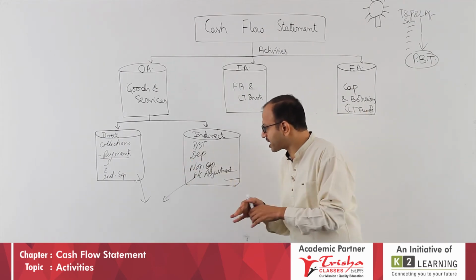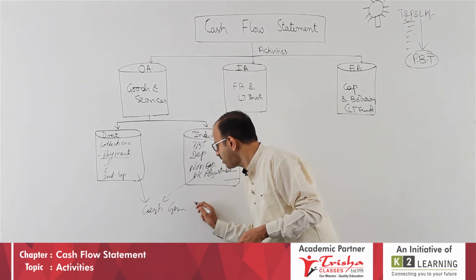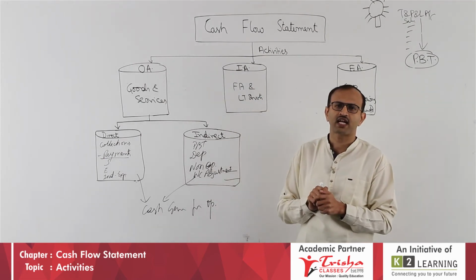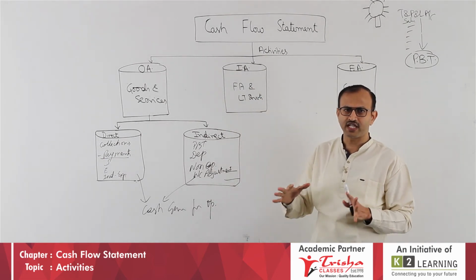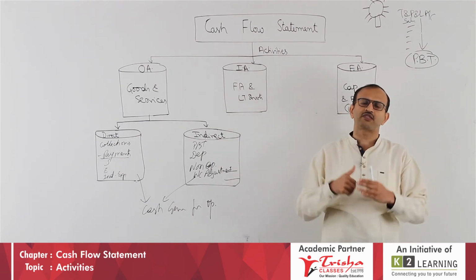These both will arrive at an answer called cash generated from operations. What do we call it? Cash generated from operations. Shall I summarize very quickly? This is a very important discussion. On this, the entire cash flow statement is based.